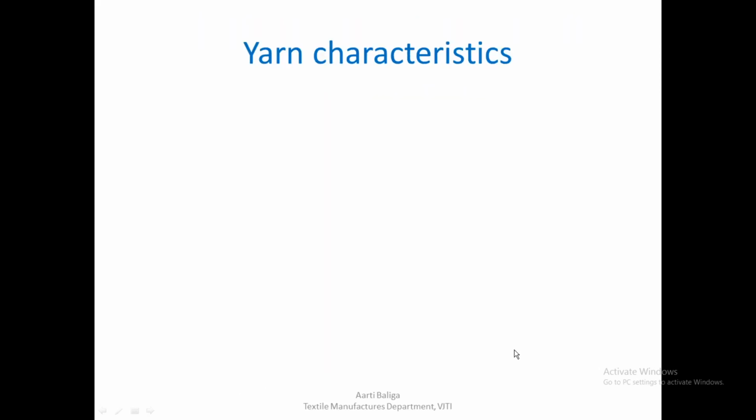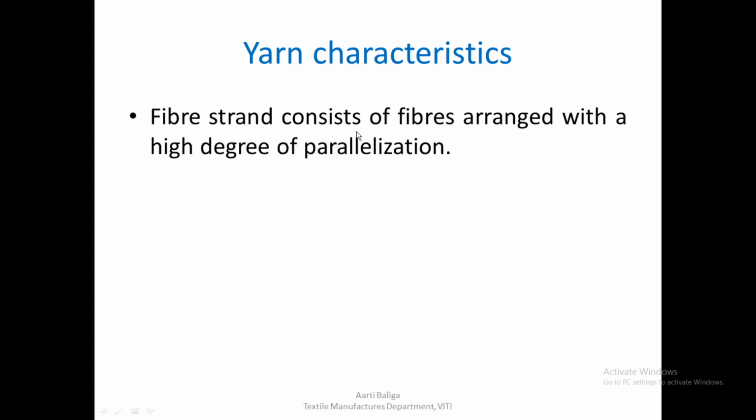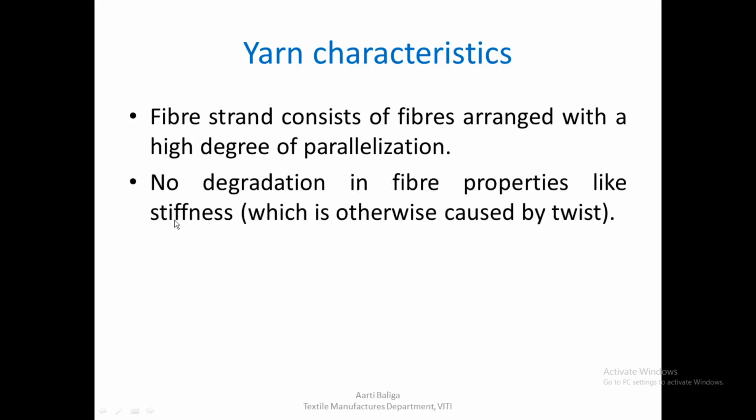What are the yarn characteristics of this Twilo spun yarn? The fiber strand consists of fibers arranged with a high degree of parallelization, since we are feeding a third passage draw frame sliver as feed. There is no degradation in the fiber properties like stiffness, which would otherwise be caused by twist. We have seen this point also when we saw the advantages of the adhesive process. We do not lose out on the yarn flexibility and handle properties of the final yarn, because we are not inserting any kind of twist.